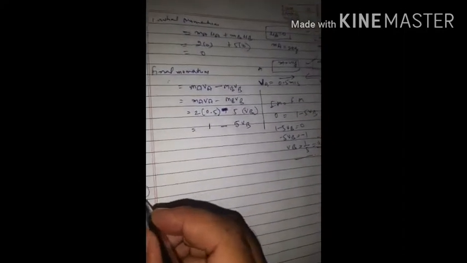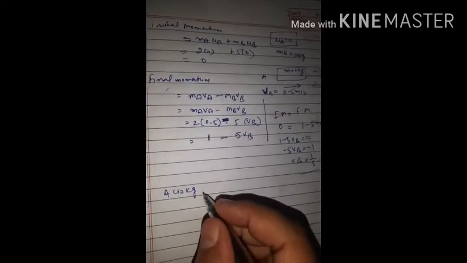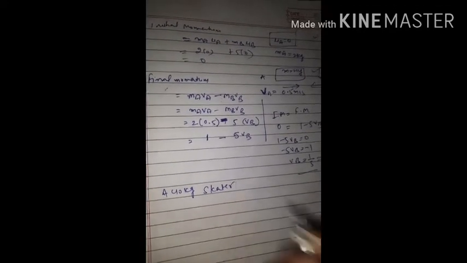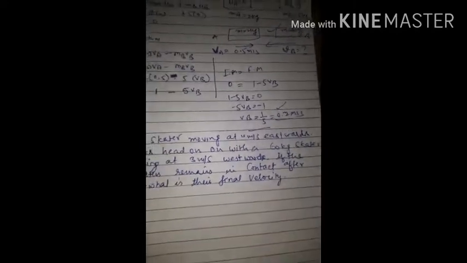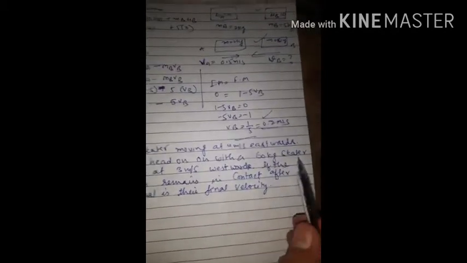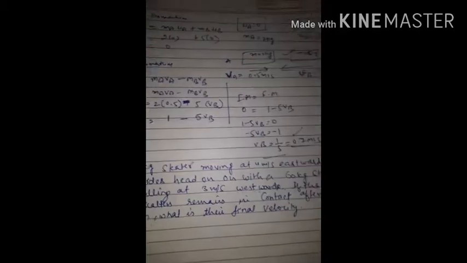This question can also be very important. Listen: a 40 kg scooter moving at 4 meter per second eastward, right, collides head on with a 60 kg scooter traveling at 3 meter per second westwards. If the two scooters remain in contact after collision, what is the final velocity? What is the final velocity? Listen, one thing: scooter, you know very well what is the meaning of scooter.